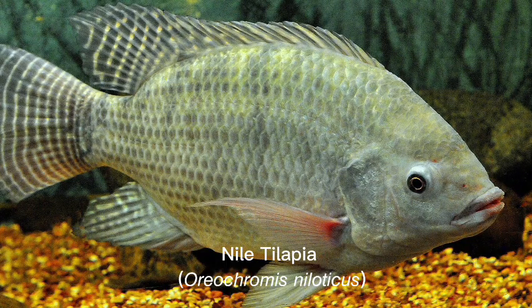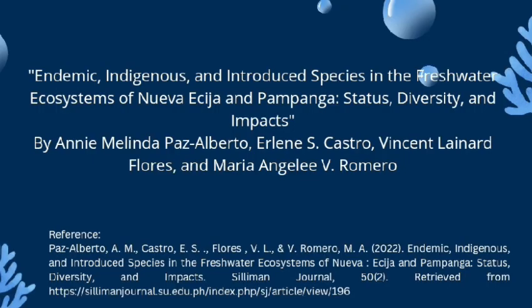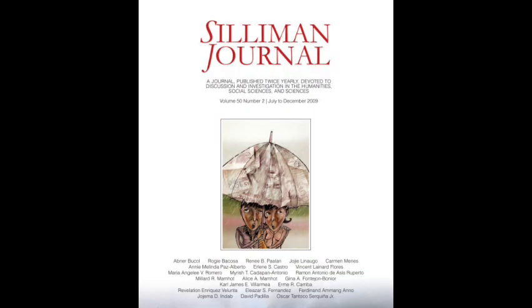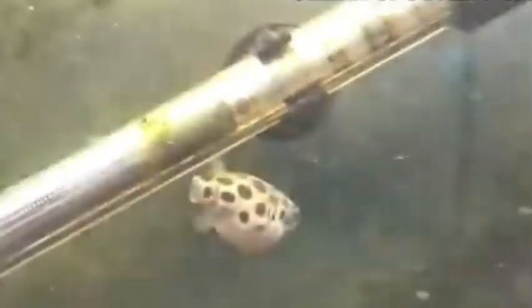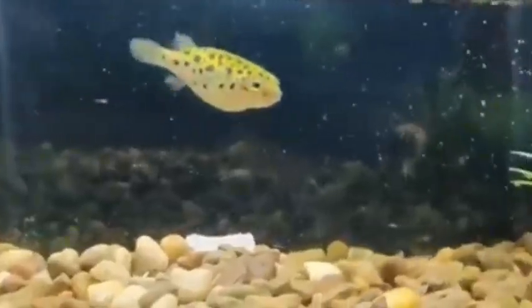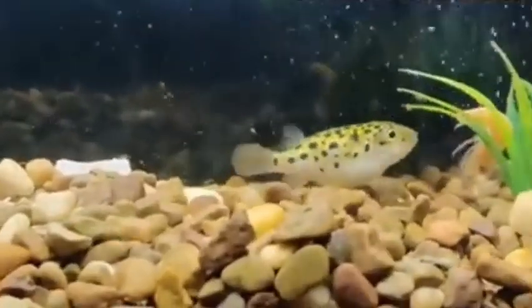We have found a local study in the Philippines which is entitled Endemic, Indigenous, and Introduced Species in the Freshwater Ecosystems of Nueva Ecija and Pampanga: Status, Diversity, and Impacts by Annie Melinda Paz Alberto, Eileen S. Castro, Vincent Leonard Flores, and Maria Angeli V. Romero. This study is published in the Silliman Journal and provides a local example of the effects of introduced species in the Philippines. In this study, five freshwater ecosystems in Nueva Ecija were chosen as study areas, and the survey was done in the Pampanga main rivers and in Candaba Swamp.